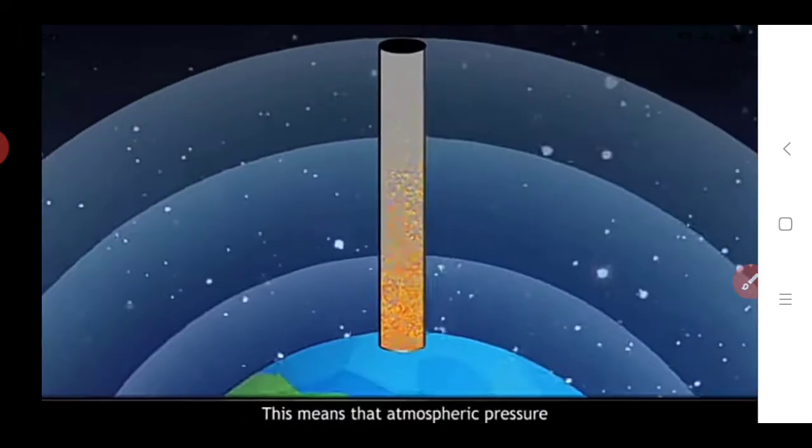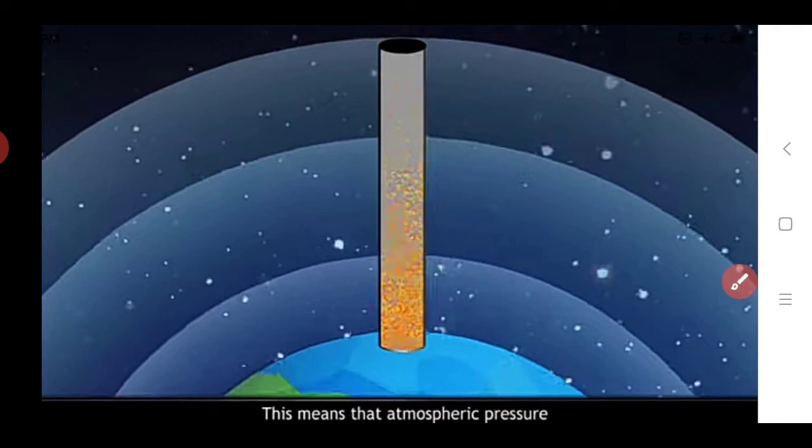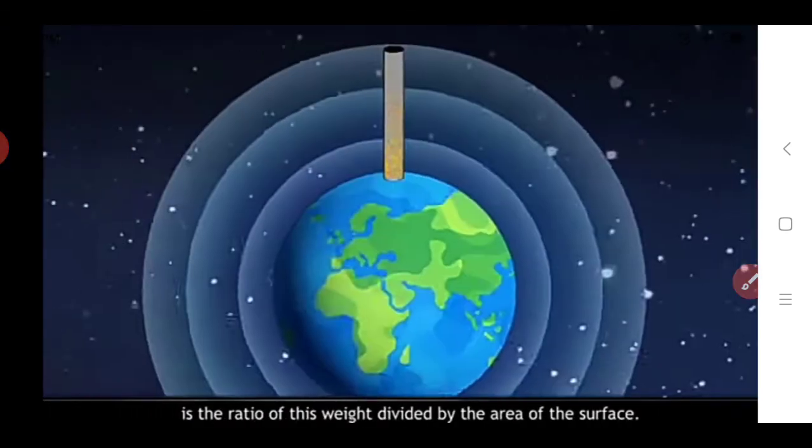So from this we can say that atmospheric pressure means, let me explain the weight again: it is the force of these air particles. This weight is nothing but the force exerted by these gaseous particles on the earth's surface, and this force is nothing but the pressure. So this is the atmospheric pressure. With these images we can explain how atmospheric pressure is exerted on objects which are present in the air.